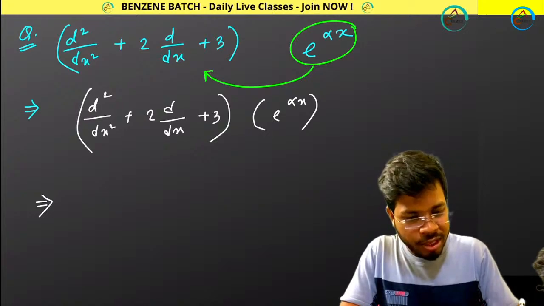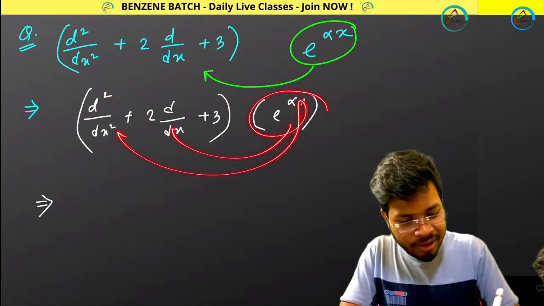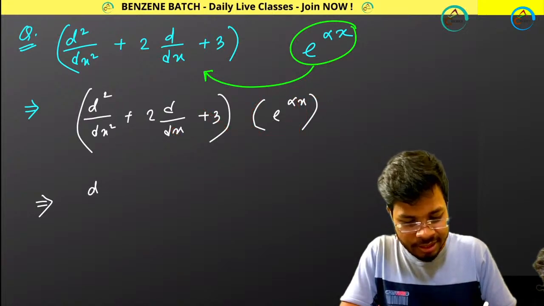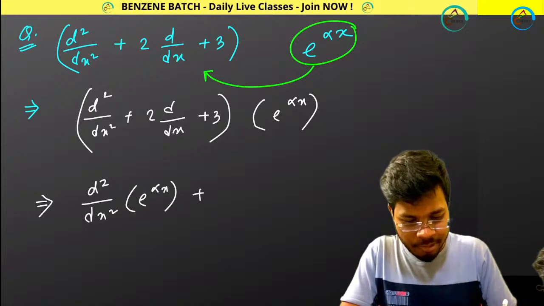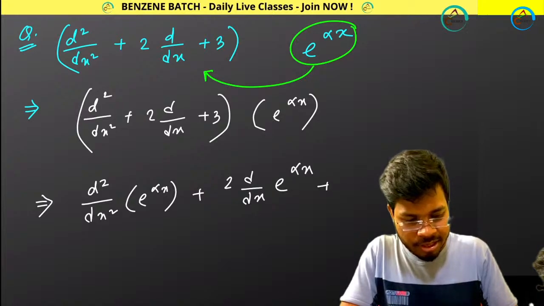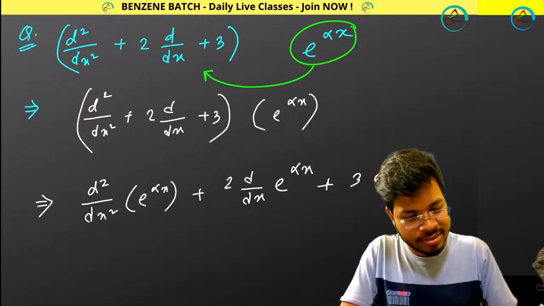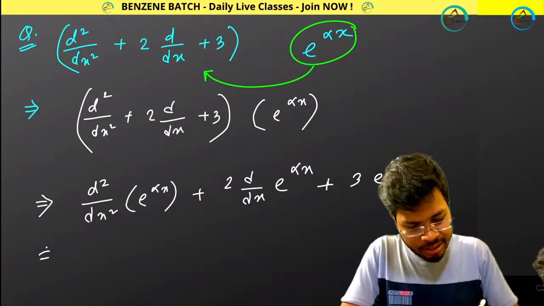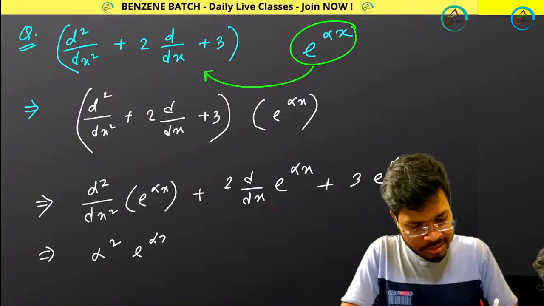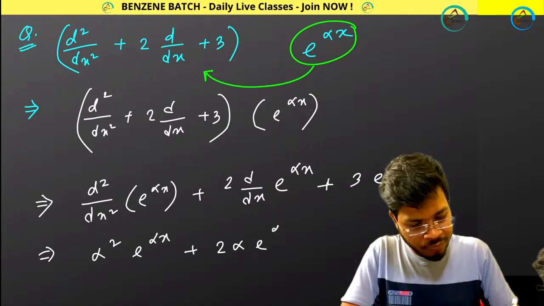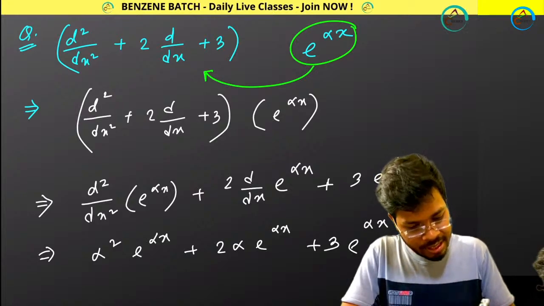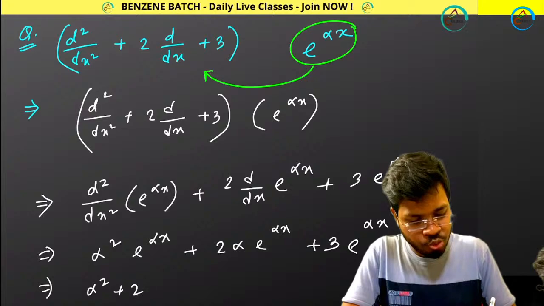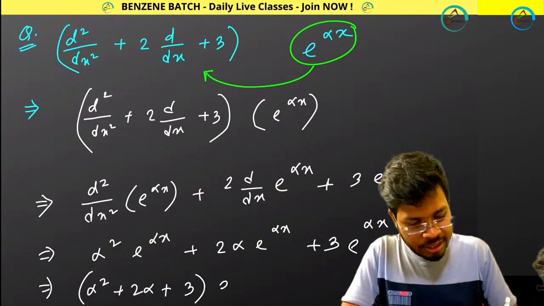From there, what I am doing, I am just taking this thing here, here and here: d square by dx square e to the power alpha x plus 2 d by dx e to the power alpha x plus 3 e to the power alpha x. If you do this, you will be getting alpha square e to the power alpha x, 2 alpha e to the power alpha x, plus 3 simply e to the power alpha x. From here I can write alpha square plus 2 alpha plus 3 times e to the power alpha x.